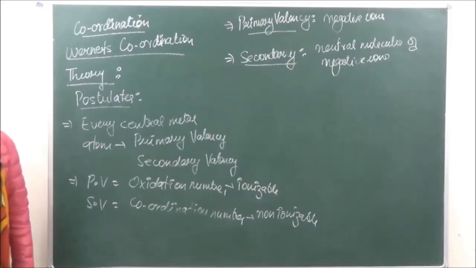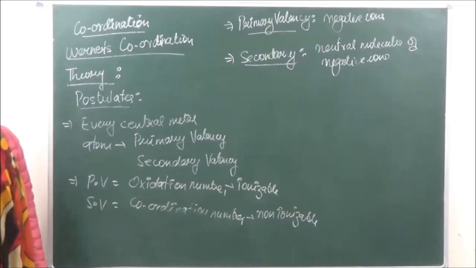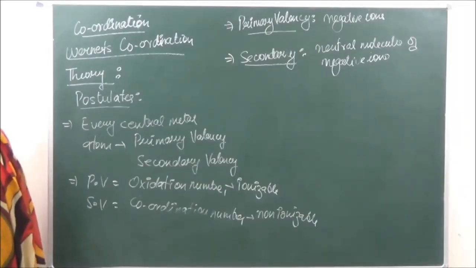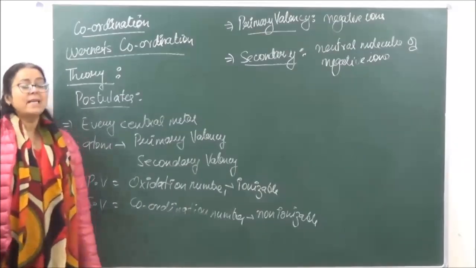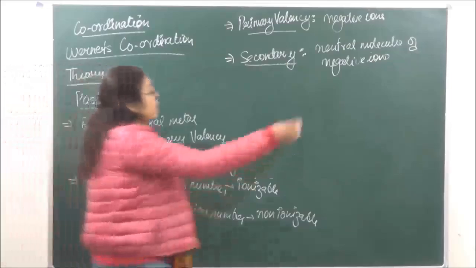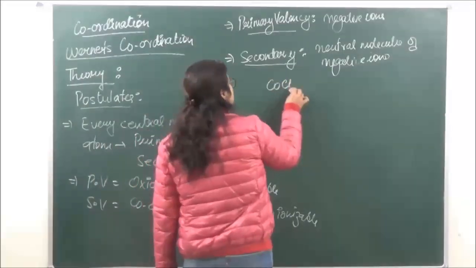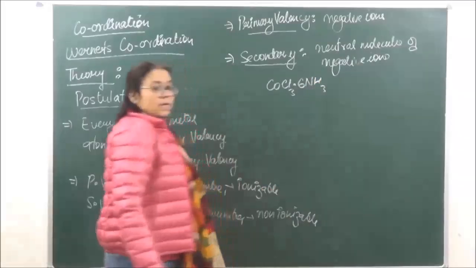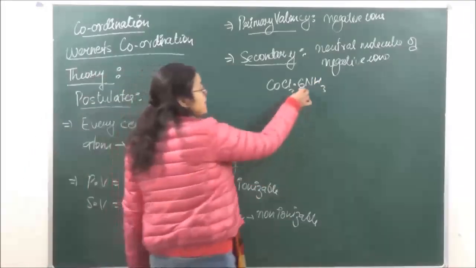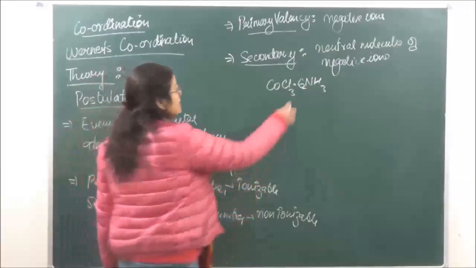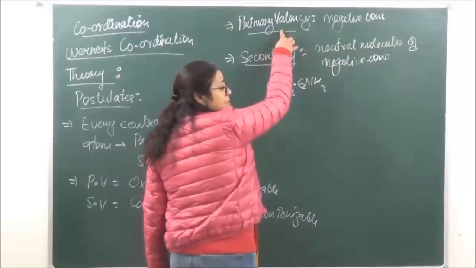Okay? Now the donor atoms of the ligands which satisfy the coordination number are going to be directly attached to the central metal atom. For example, if we are taking one compound of the type CoCl3·6NH3. Now over here 6NH3 is going to satisfy, because this is neutral, so this cannot satisfy the primary valency.